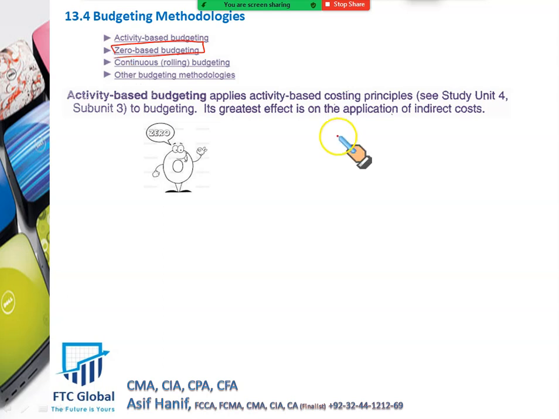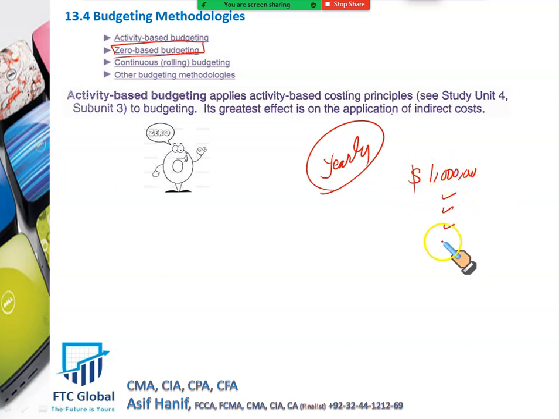Let's say we prepare the budget yearly. The manager must justify that. If the administration manager is asking for $100,000, then he must justify in detail where he is going to spend this money every year. Every year he should start from zero, and from zero he goes up to 1 million, and he is asked to justify each expense.